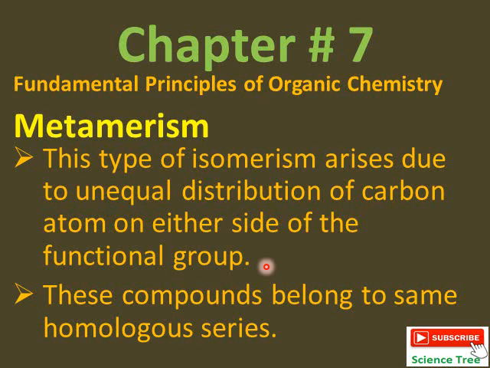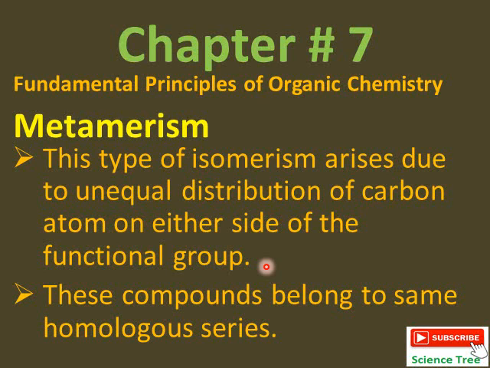The number of carbon atoms and the molecular formula will remain the same, but the arrangement of atoms will be different, or we can say that we will reorder the atoms. So how do we reorder the atoms in case of metamerism?